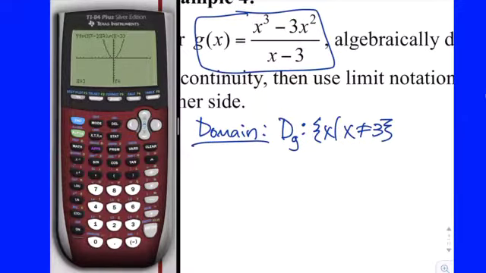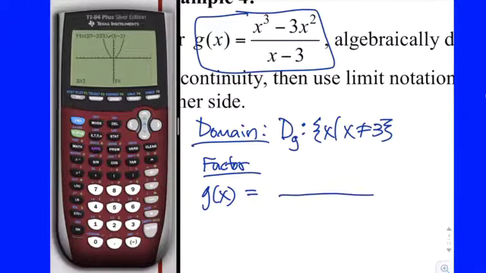Okay, so let's go ahead and factor this. We're going to factor g of x, and this is going to be a typical thing to do. We've got a polynomial over a polynomial. So what's the first rule of factoring? Yeah, look for a common factor. And in the top, it looks like there's an x squared that's common. So if we factor out an x squared, we're left with x minus 3. And at the bottom, we're left with x minus 3.